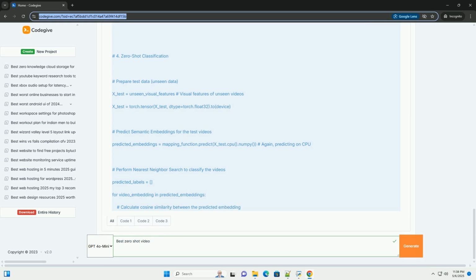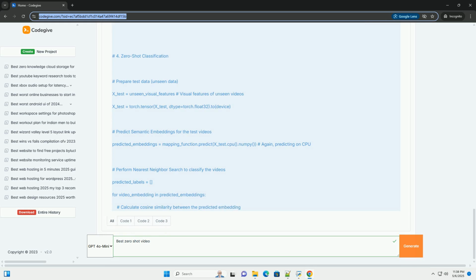2. A step-by-step approach to zero-shot video classification. Here's a breakdown of the general steps involved in building a zero-shot video classification system. 1. Data preparation. Gather video data. Collect video clips for your seen classes, the training data.